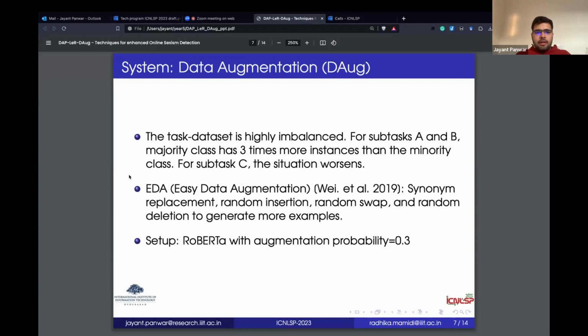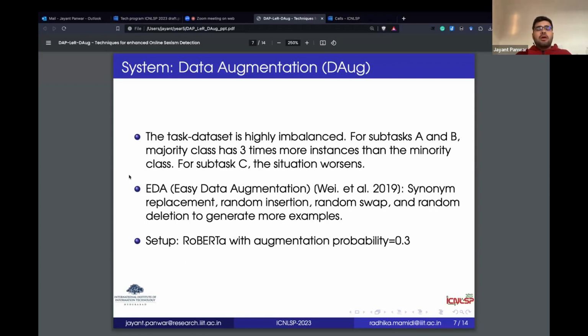And this is the final technique, data augmentation. One thing that we noticed during the data set analysis stage was that the task data set was very highly imbalanced. For subtasks A and B, the majority class had 3 times more instances than the minority class. And for subtask C, the situation worsened. In subtask C, the minority class did not even have 100 examples, while the majority class out of those 11 classes had more than 700, 800 examples. So you can see that the model is very prone to bias here. So we had to take care of it.